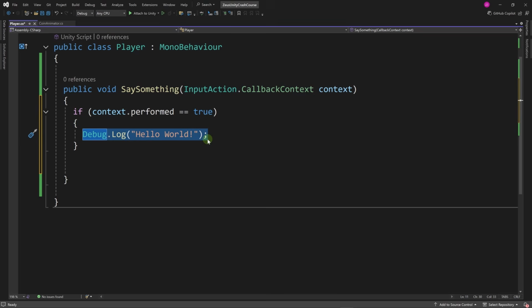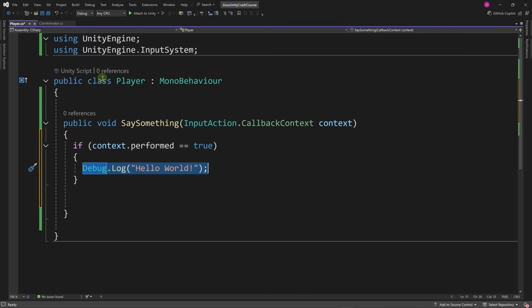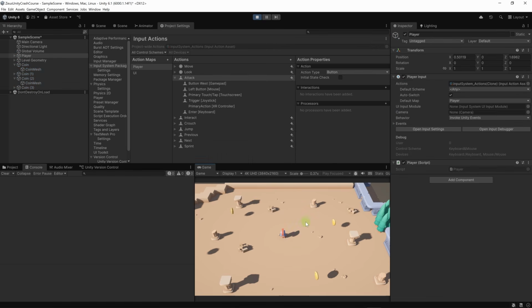But sometimes it's useful to know when the context has been cancelled, which means that the button is up, so we can perform something when the button is down, and we can perform another thing when the button is up. All right, this should do. Let's save our scripts and go back to Unity, and let's run the game now. Let's click somewhere. Now we only get 1 message on the console. Let's click again. I'm going to hold the mouse button, and now I'm releasing it.